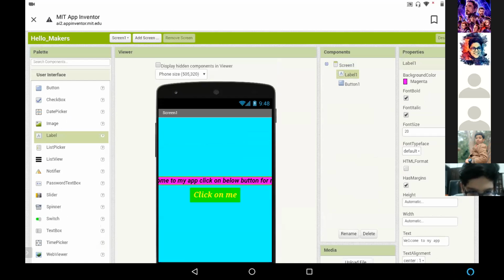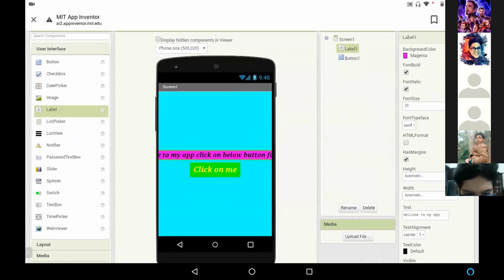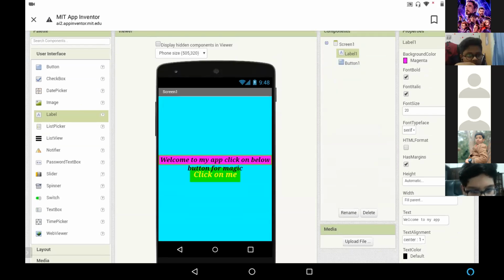Now you can see that you have set the width to automatic. You have to set it to fill parent, to add as much text as you want. Change the width to fill parent and click on OK. Now it is coming properly. When you build this app, it will come in a proper manner. If anybody is facing any issue like that, just check whether your width is fill parent or automatic.